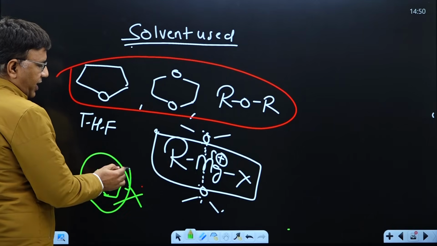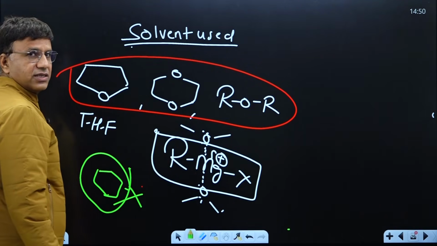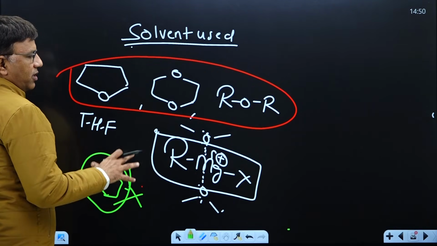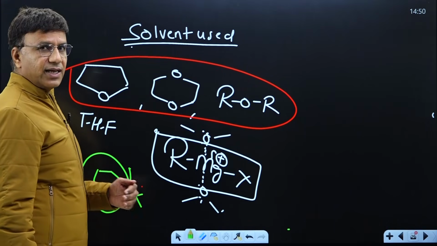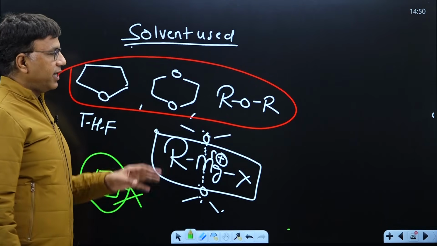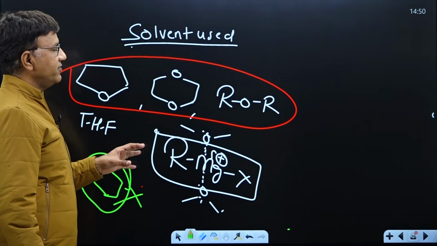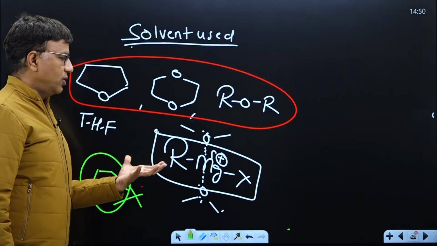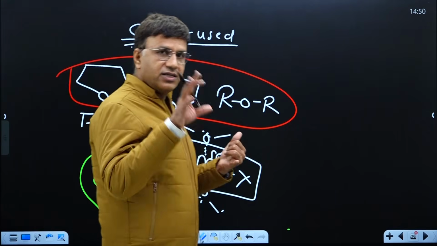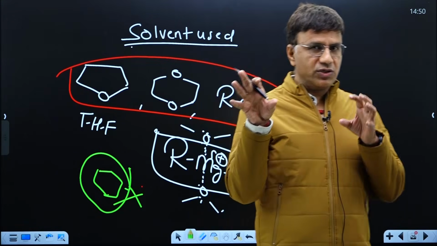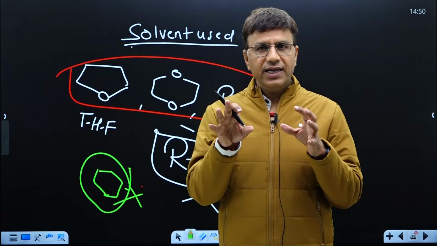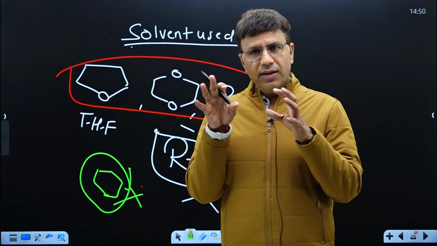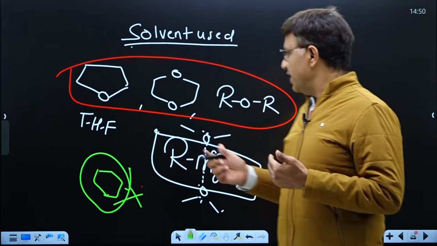Because alkane will not solvate the Grignard reagent, and it is important to stabilize the Grignard. Ether is a very good base and has lone pairs. It can stabilize the positive charge. So what is the role of ether? Ether is a base, so it will not react with Grignard because Grignard is also a base. And second, ether will stabilize the Grignard reagent. Otherwise, Grignard is highly reactive.